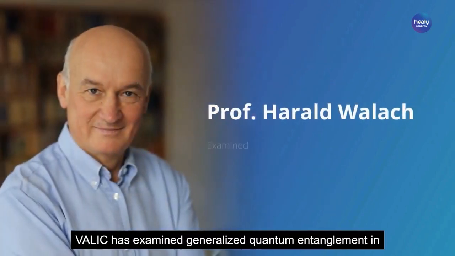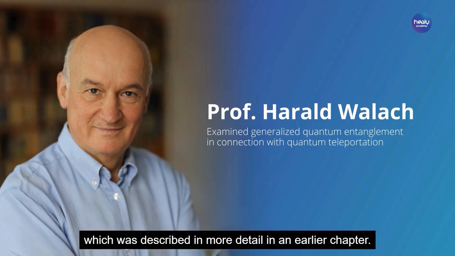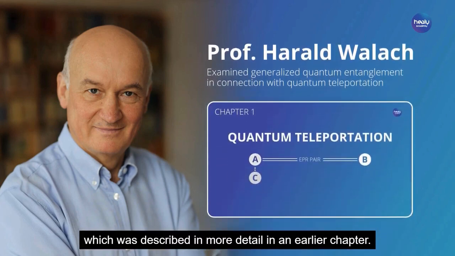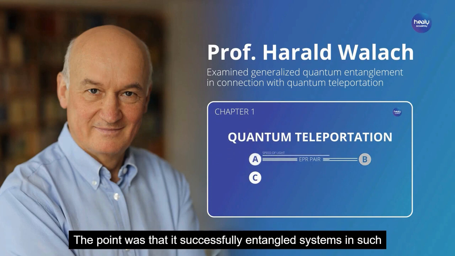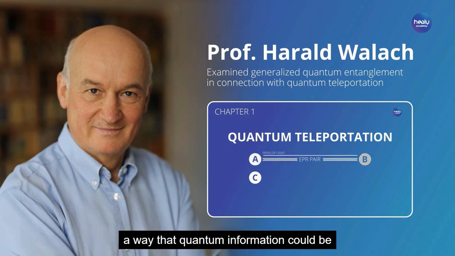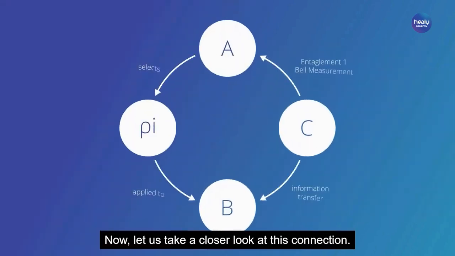Volek has examined generalized quantum entanglement in connection with quantum teleportation, which was described in more detail in an earlier chapter. The point was that it successfully entangled systems in such a way that quantum information could be teleported across them. Now let us take a closer look at this connection.